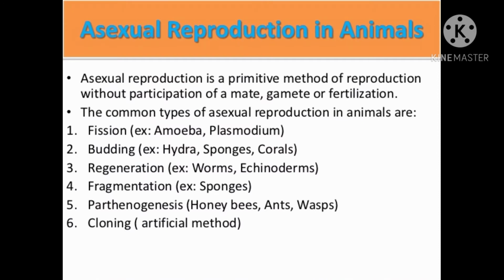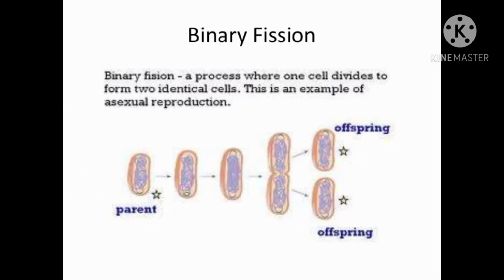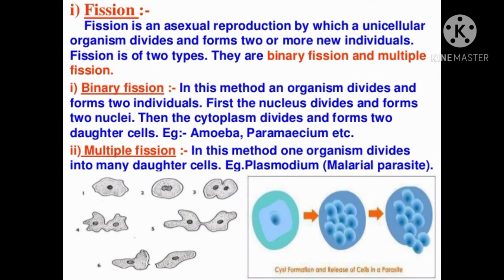Asexual reproduction is a method of reproduction without the participation of a mate, gamete, or fertilization. The common types of asexual reproduction in animals are fission, budding, regeneration, fragmentation, parthenogenesis, and vegetative propagation. First we will talk about binary fission. Binary fission is a process where one cell divides to form two identical daughter cells. Fission is an asexual reproduction by which a unicellular organism divides and forms two or more individuals.